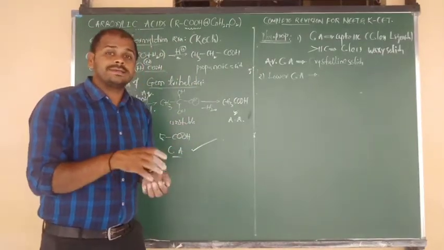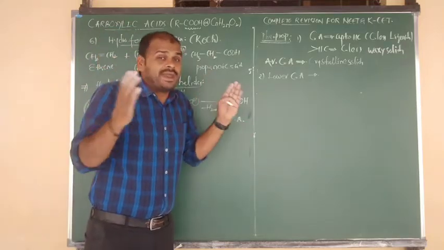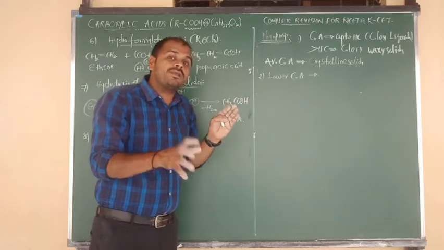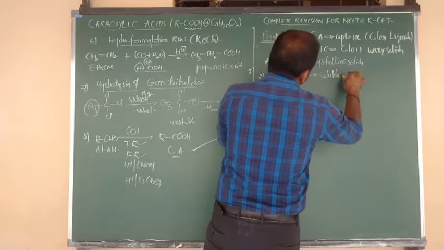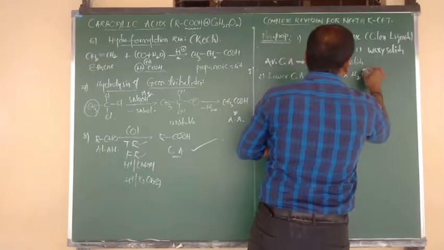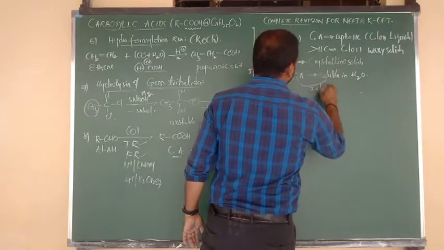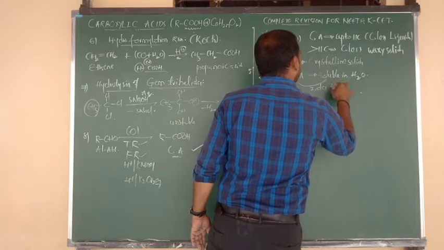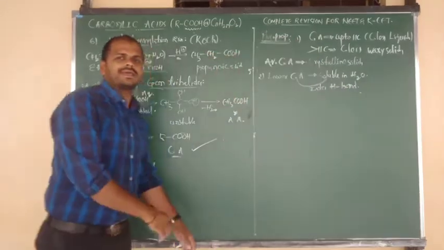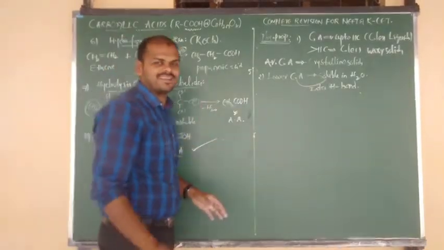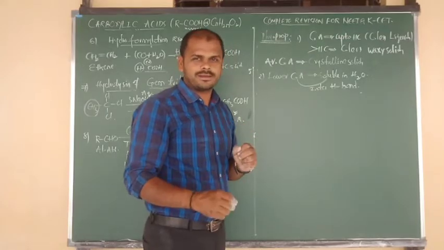Lower carboxylic acids means they do not have bulky alkyl groups. Due to their steric-free nature, they are easily soluble in water, due to formation of intermolecular hydrogen bonds. Sir, how do lower carboxylic acids form hydrogen bonds? They form hydrogen bonds with water. That I am going to show you.